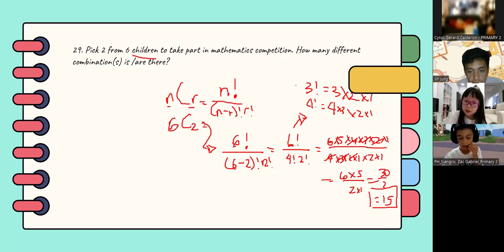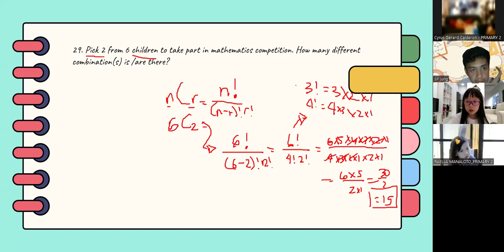Sir, can you do the fastest way for me? Because I don't understand the fastest way that you did earlier. The fastest way is only for this case of problem. If the problem asks to pick 2 from something, let's say 8 or 15, you just do it directly.